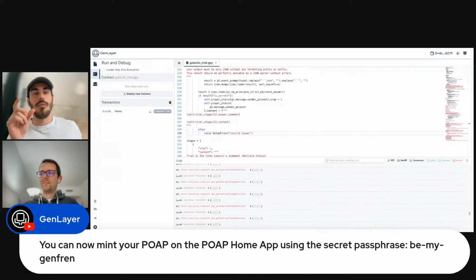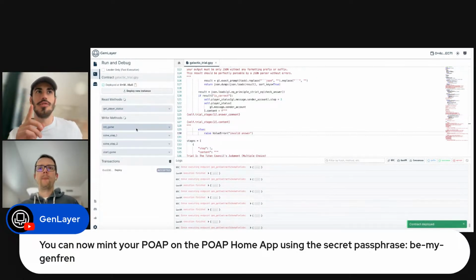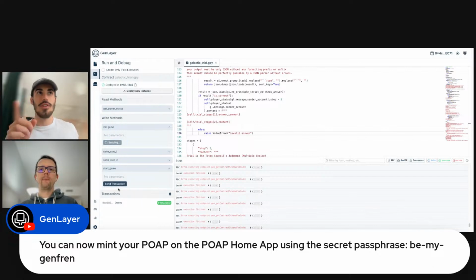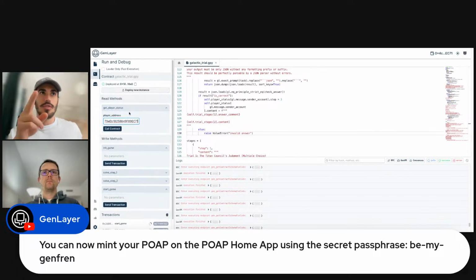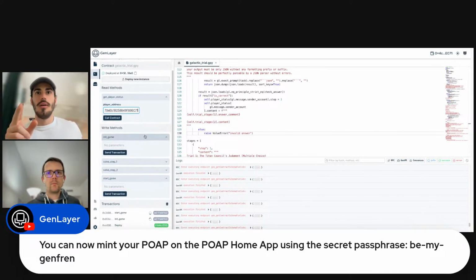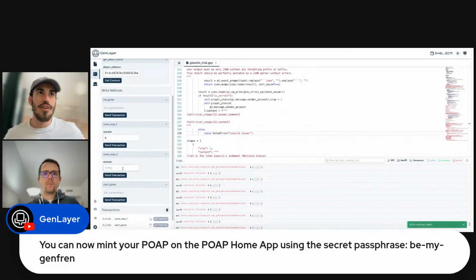And we are going to have this full riddle with 6 answers implemented in the future. So watch out, especially if you're in our community. Join the Discord, join the Telegram in our X bio. Christian is going to show you the answer now. Again, please mint the POAP using the secret passphrase on the POAP home app.